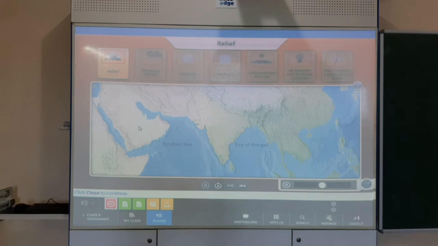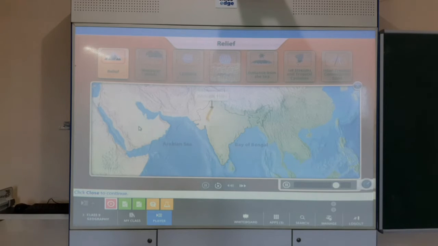Various other relief features in the country also influence the climate of India. For example, the Western Ghats act as a barrier to the southwest monsoon winds and hence cause heavy rainfall on the windward side, while the Deccan Plateau, which falls in the rain shadow area, gets little or no rainfall.